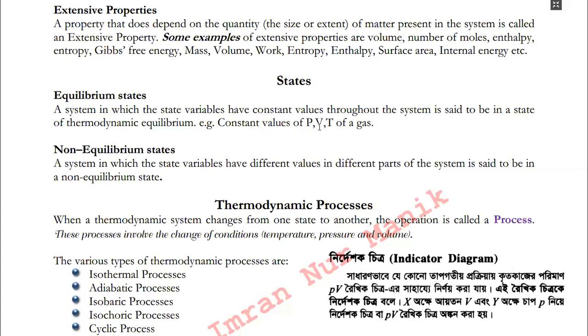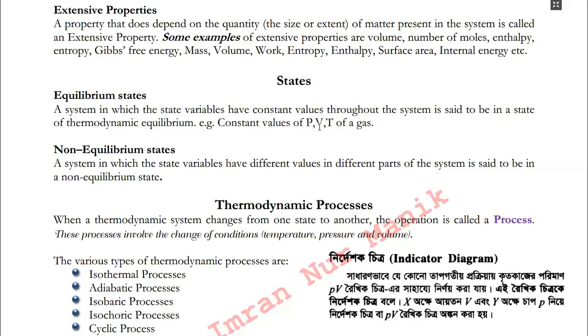Okay, now let's move on to the classification of state of a system. Hope we have understood what is state, and now let us talk about what are the types of state. In thermodynamics, there are basically two types of state. One is equilibrium state, and another is non-equilibrium state. What is equilibrium state? When the state variables have constant value throughout the system, then it is said to be in a state of thermodynamic equilibrium.